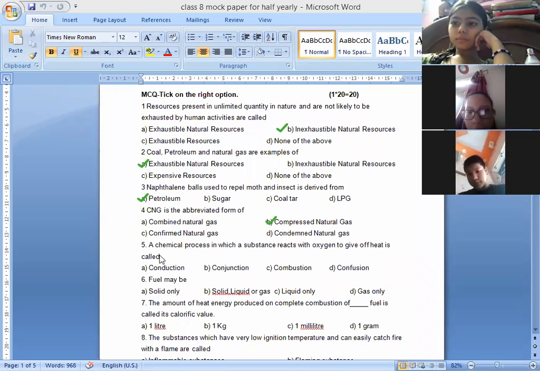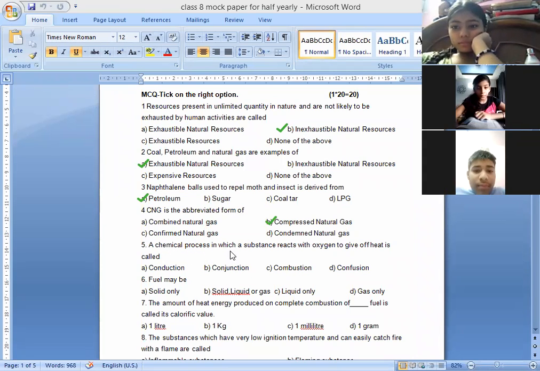Next. Yes, Varun. Question number 5. A chemical process in which a substance reacts with oxygen to give off heat. Conduction, convection, combustion. So, a chemical process in which a substance reacts with oxygen and heat is given off is combustion.